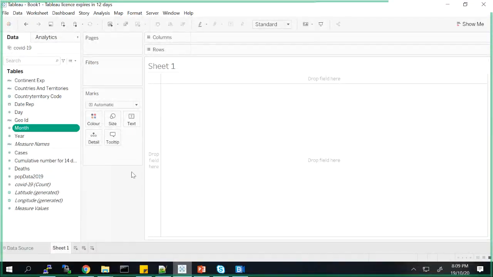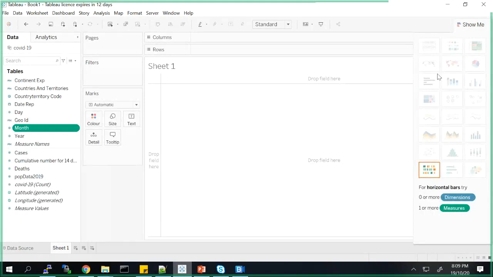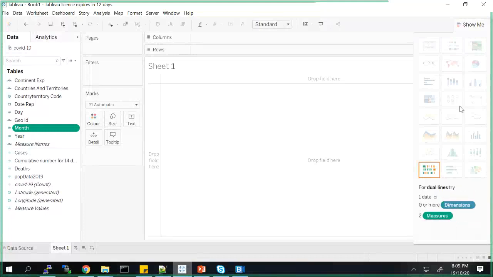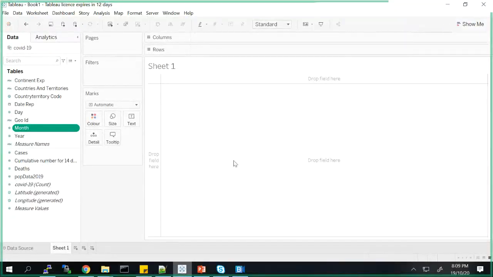And then here, if you click, see there is a Show Me button. When you click on this, these are the different charts that Tableau provides you to create. So based on what type of requirement you want to have, you can create those charts. What I'm going to do is first create a map chart. I want to see the number of cases worldwide, how it is going to be. So now how do I do that?